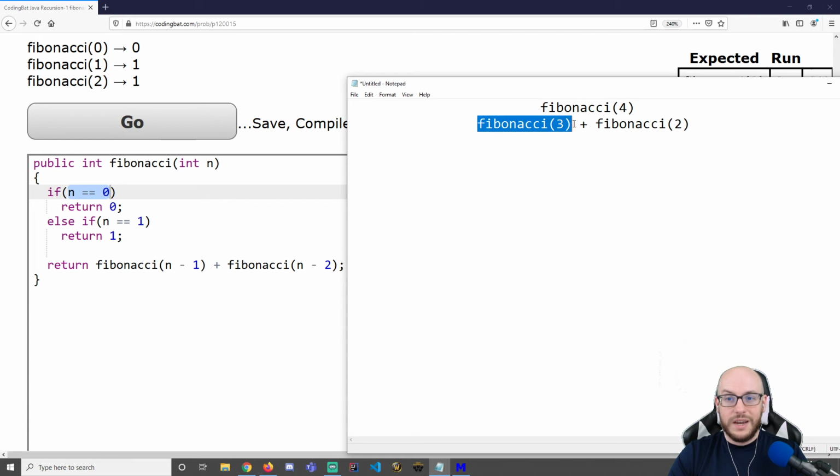I don't know what these values are, so I'm going to step inside. We're going to do Fibonacci of 3. You could have easily done Fibonacci of 2. Okay. We're going to ask, is n equal to 0? No. Is n equal to 1? No. We're going to have Fibonacci of n minus 1, or just simply 2, plus Fibonacci of n minus 2, or Fibonacci of 1. How about we make it easy on ourselves? Can I do this? Will you bear with me here? Huzzah.